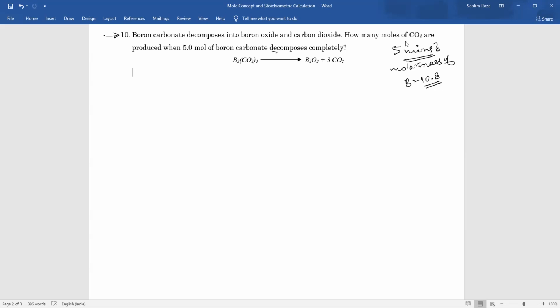This decomposes means this reaction only. Don't get confused with decomposes. See, boron carbonate is decomposing. It means it is breaking down into B2O3 and carbon dioxide. So this is decomposition. That means it is breaking out.